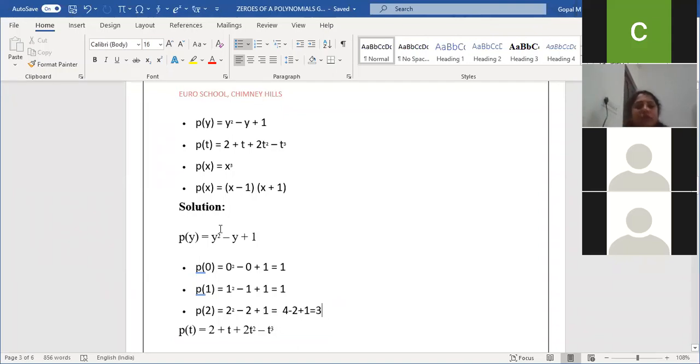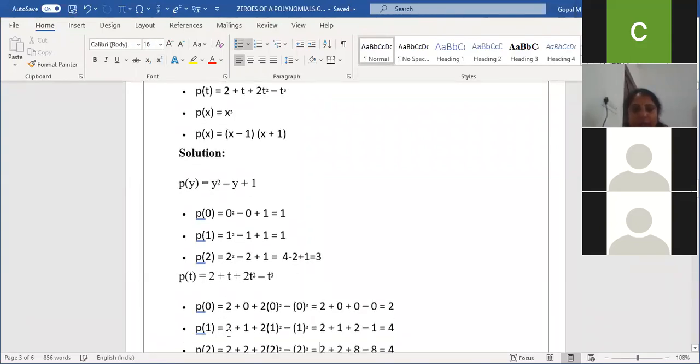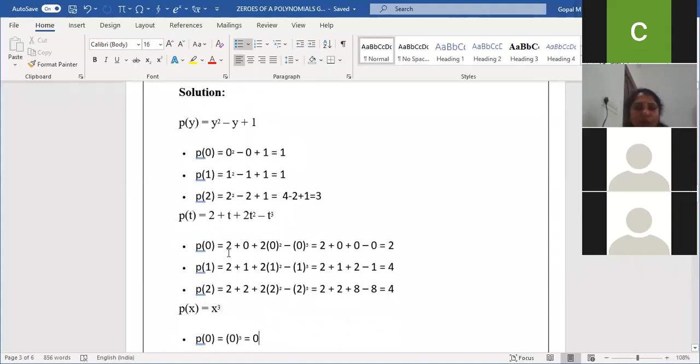Second question, the variable they've taken is t. So P of t is equal to 2 plus t plus 2t square minus t cube. So here, in the second question, I'll apply 0, 1 and 2 for the polynomial. So 2 plus 0 plus 2 into 0 square minus 0 cube. 0 into anything is 0. The answer we are getting is only 2. Any doubt?